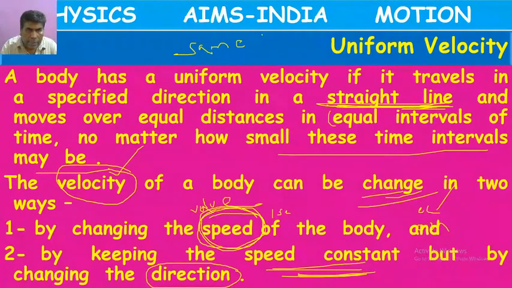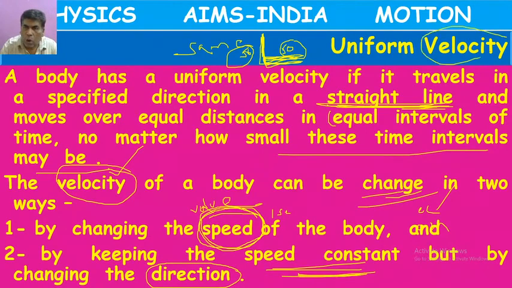The bus coming like this on a straight road at 50 km per hour, with the same speed, went like this. Here also 50 km per hour speed. Here the value of the speed does not change, but the direction of the speed changed.